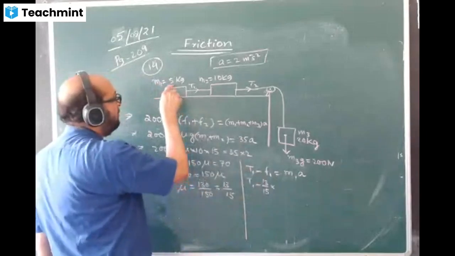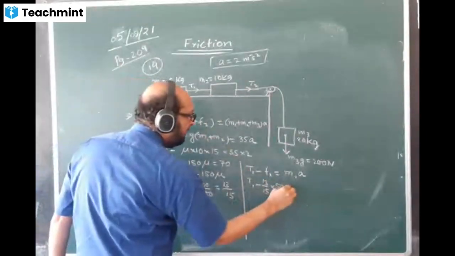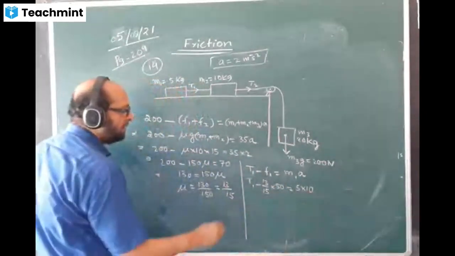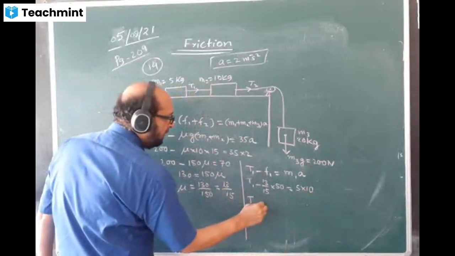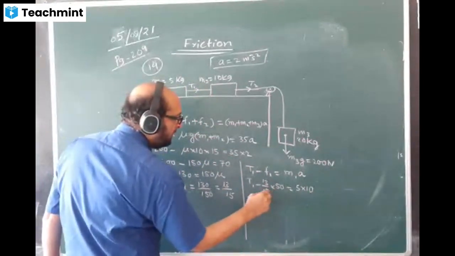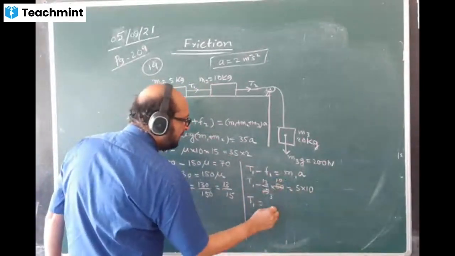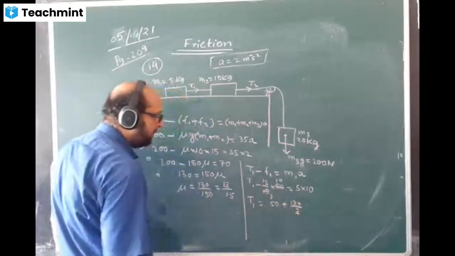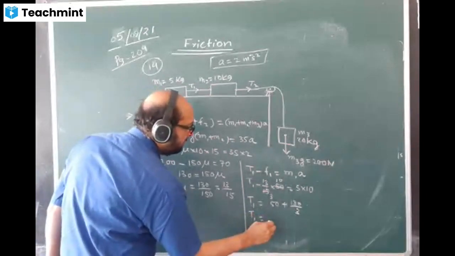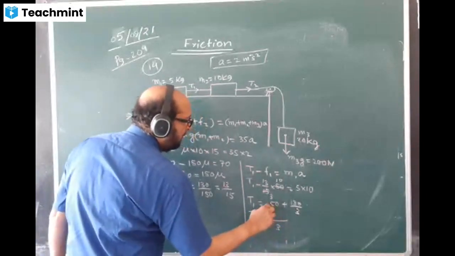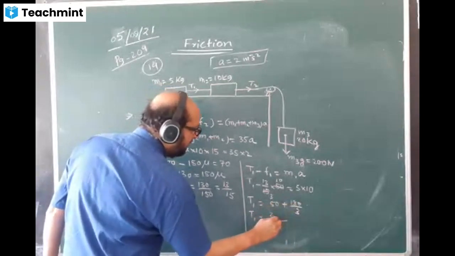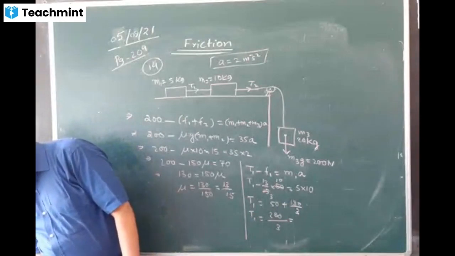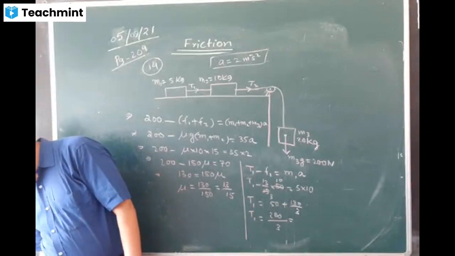T1 minus mu, which we found just now, 13 by 15, into F1, which is mu into N. Normal reaction is equal to weight, so this is 50. M1 is 5 into the A value given, 10. Now let us find the answer. T1 is coming, you can cancel it. 5 threes are 15, 5 tens are 50, plus 130 by 3. So the T1 answer is coming, 3 is the LCM, 150 plus 280, 280 by 3.